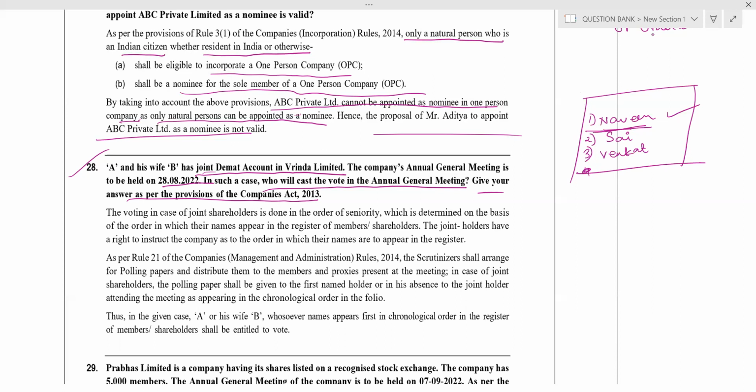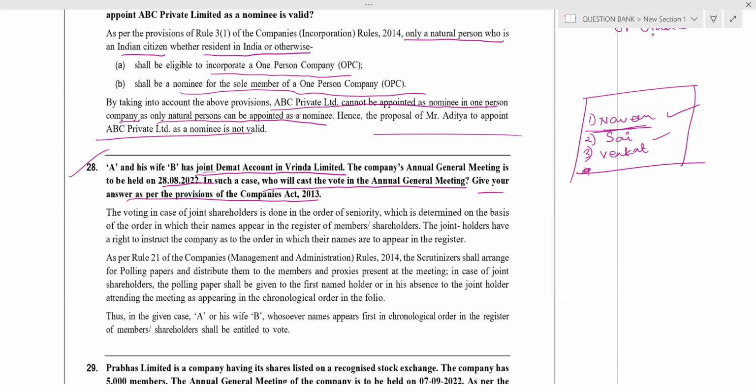If Naveen is absent for that meeting, unable to vote, then what will happen? Can Venkat come and vote? No, only in chronological order. Sai has to vote. Got my point?